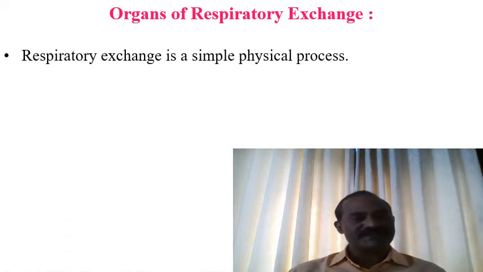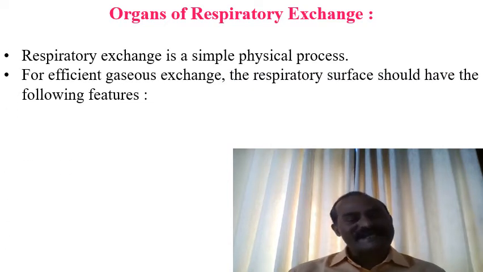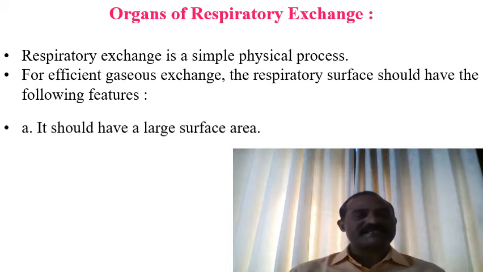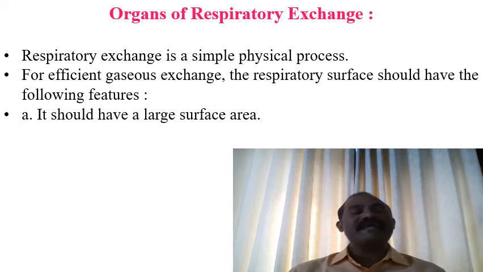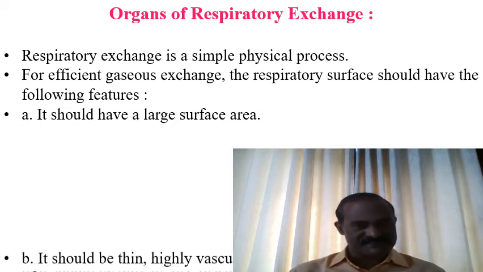Now respiratory exchange is a simple physical process. You call it diffusion, that is exchange of material from the region of higher concentration to the region of lower concentration. For gaseous exchange to be efficient, the respiratory surface should show certain characteristic features. The first one, it should have a large surface area, a very large respiratory surface to allow sufficient exchange of gases for life processes.